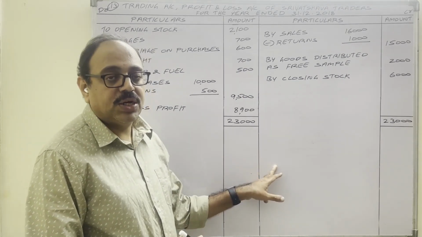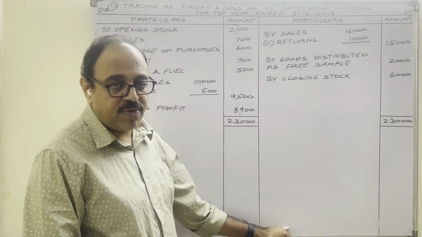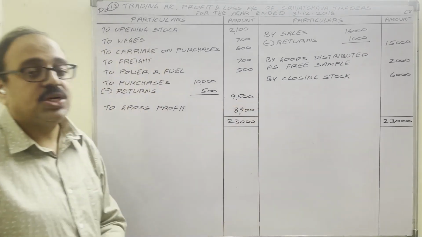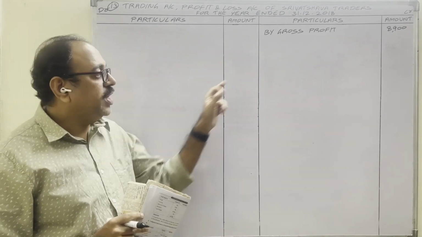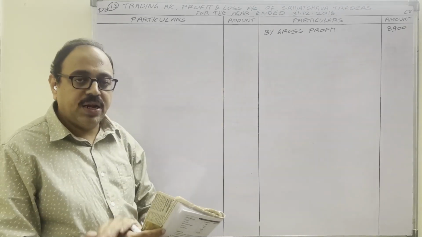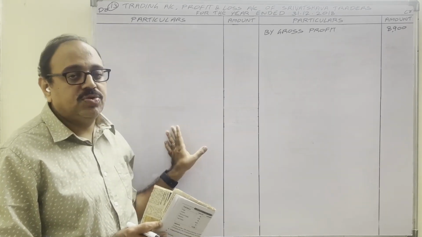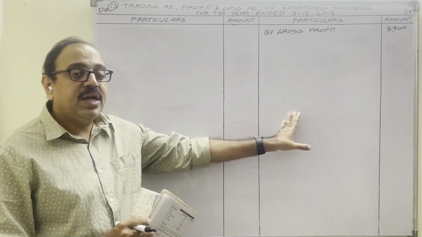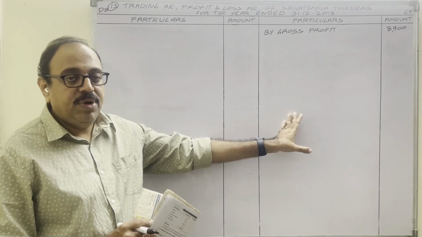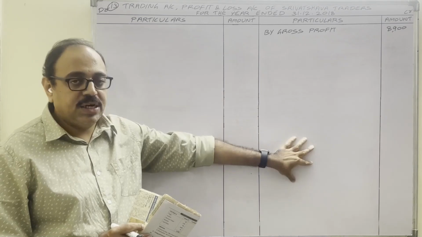Continuation, profit and loss account. By taking this gross profit to the credit side, we continue with the profit and loss account. First, take a screenshot of the trading account. Now, profit and loss account. Credit side, by gross profit 8,900. Rules: on the debit side we show indirect expenses and indirect losses, meaning expenditure after manufacturing. Credit side, indirect incomes and indirect gains, meaning other incomes. The main income is sales; other incomes go on the credit side.